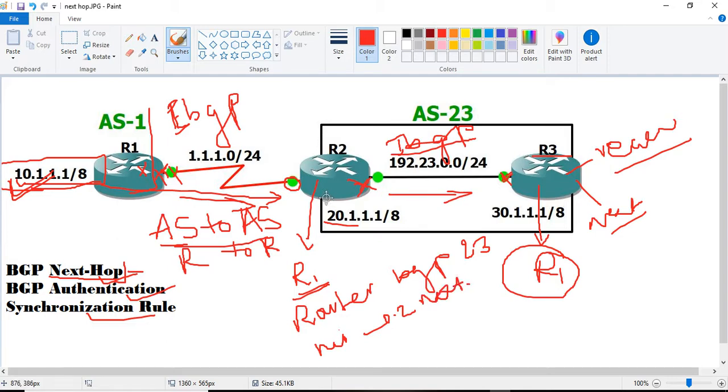So after this command, next-hop-self, R3 will understand that R2 has configured this command toward R3.